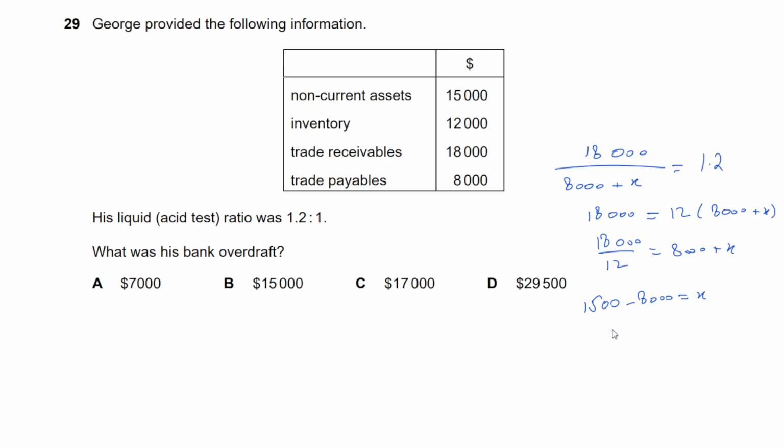Oh wait, I think I messed up somewhere. That's 1.2, not 12. Okay, sorry. 1.2, 18,000 divided by 1.2. That's 15,000. 15,000 minus 8,000 is going to be x. 7,000 equals x. Okay.